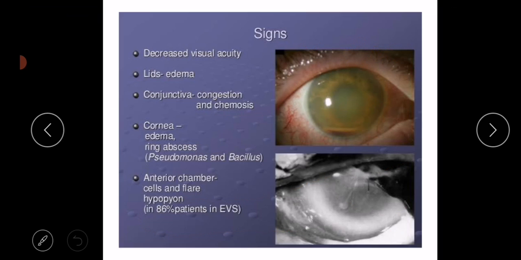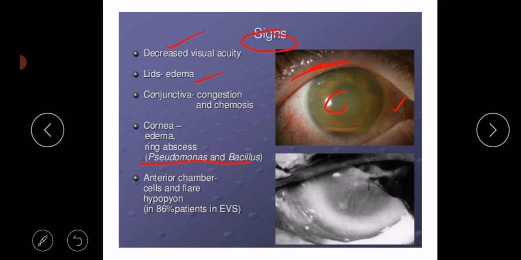Next, what are the signs? One, decreased visual acuity, lid edema. Here you can see lids are edematous. Conjunctiva shows congestion and chemosis, and the cornea, here you can see, is edematous, and ring abscesses are formed in case of pseudomonal infections.